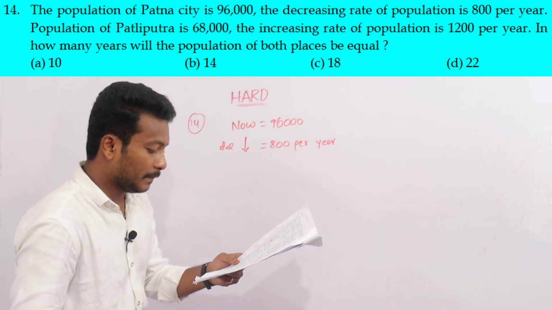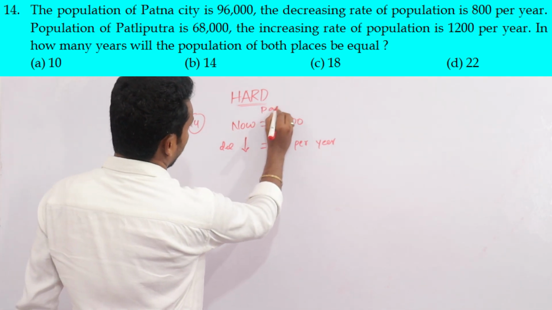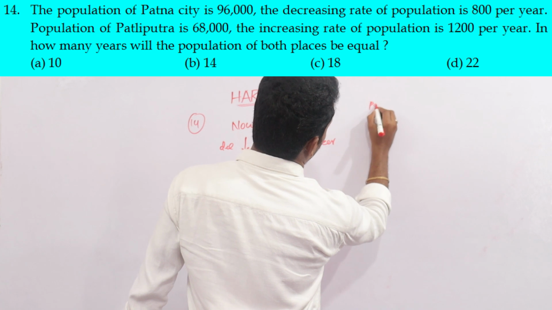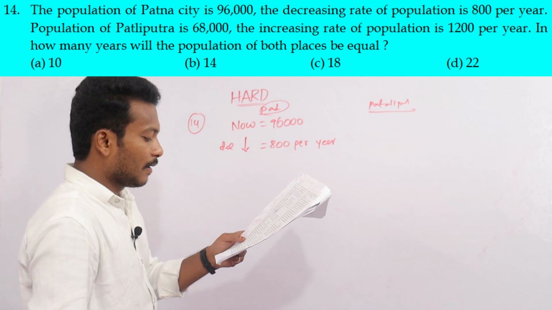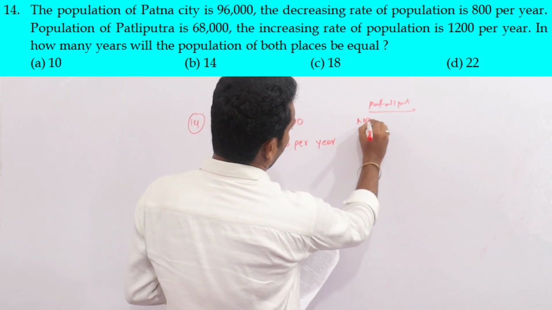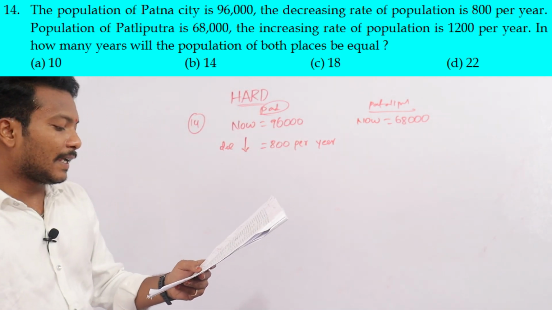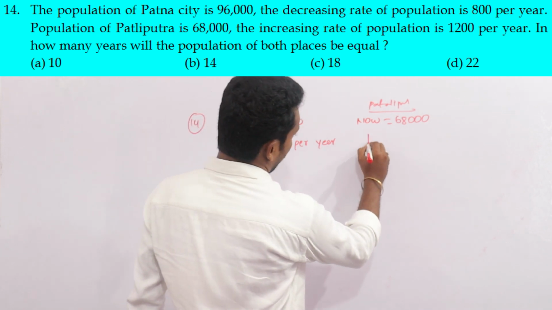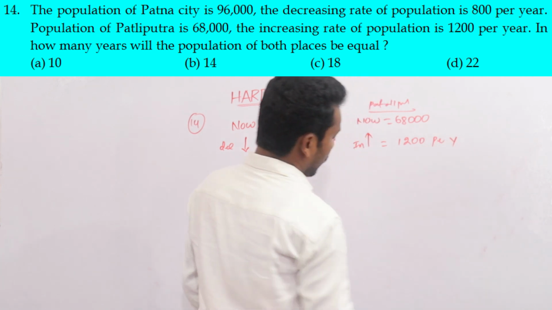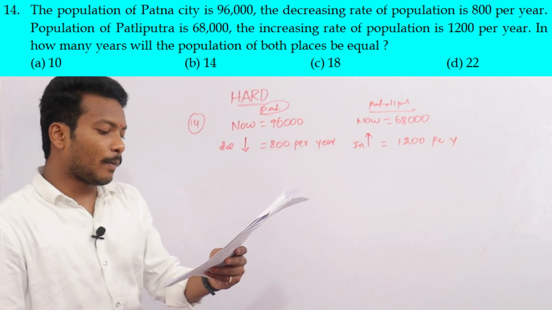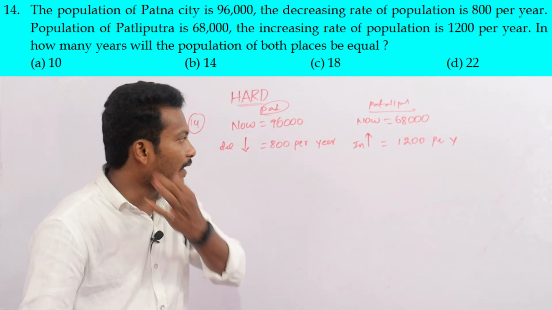Okay. The population of Pataliputra, this one is Patna, and this one is Pataliputra. The population of Pataliputra is 68,000. The increasing rate of the population is 1200 per year. In how many years will the population of both places be equal? We have to equalize both places.